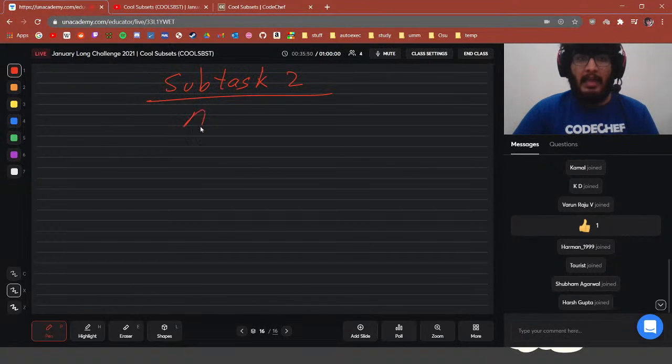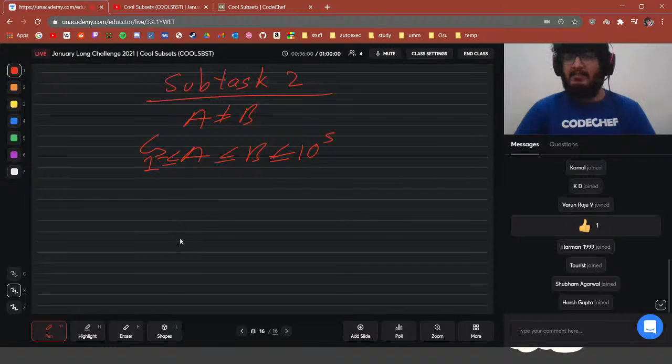Basically now A is not equal to B, and we have some range. A is less than or equal to B is less than or equal to 10 to the power 5, right? And we have to find these case values for each B among these, and we have to sum those up. How do we sum those up, right?